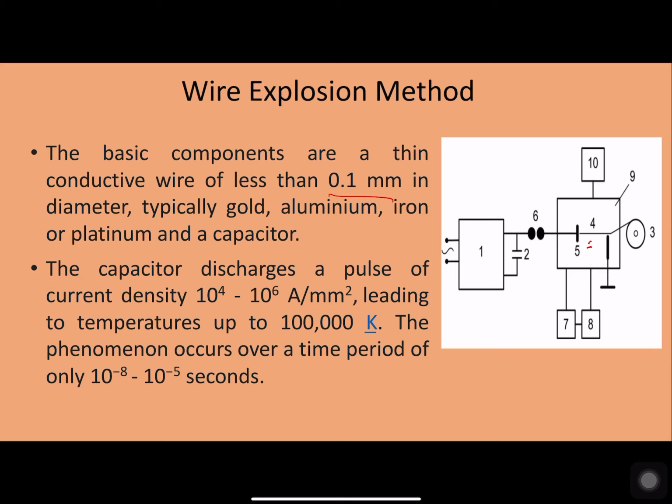So here we use a capacitor, as already discussed. The capacitor discharges a pulse of current of the order of 10 to the power of 4 to 10 to the power of 6 amperes per millimeter square. A very huge current is made to flow through that wire, leading to a very high temperature of the order of nearly 100 thousands of Kelvin. The phenomenon occurs over a short time period, ranging from 10 to the power of minus 8 to 10 to the power of minus 5 seconds.